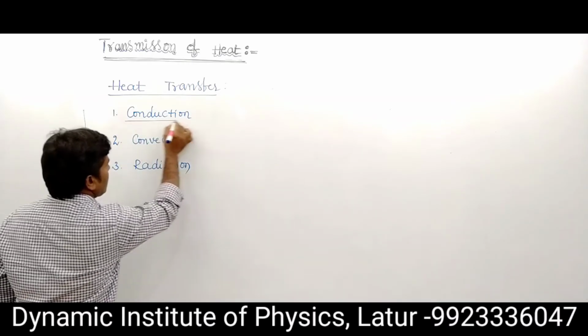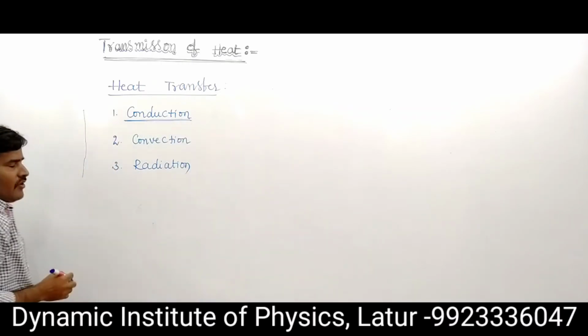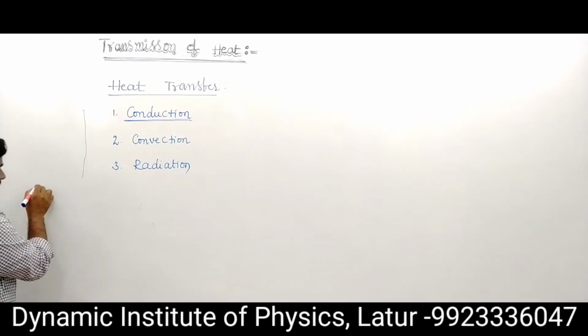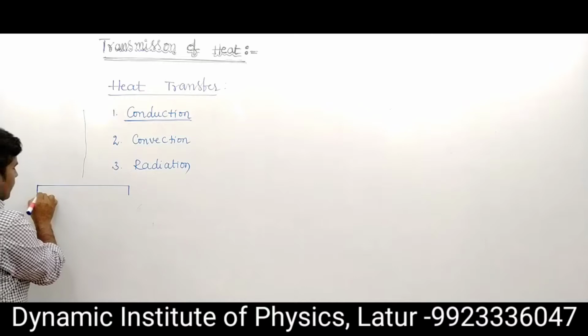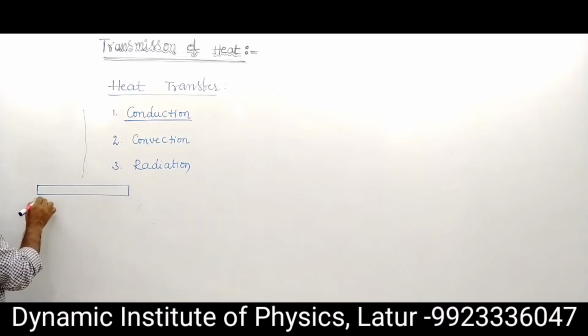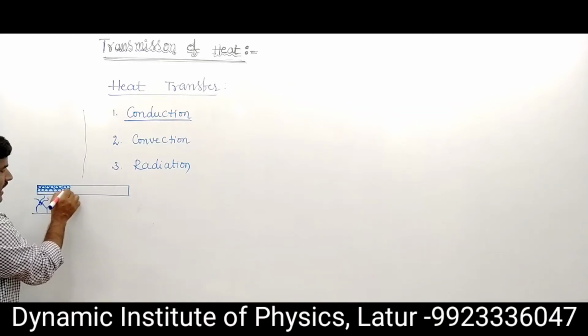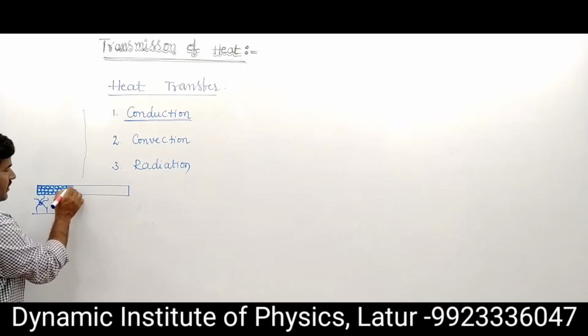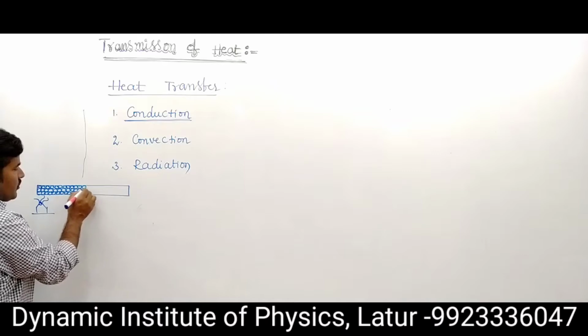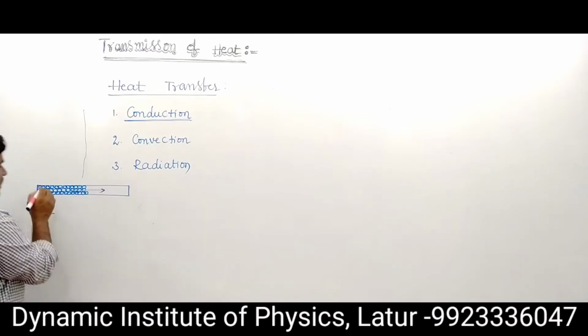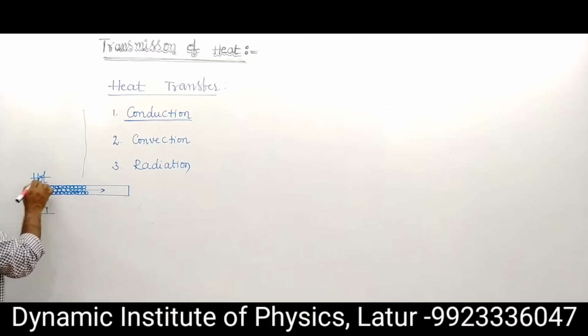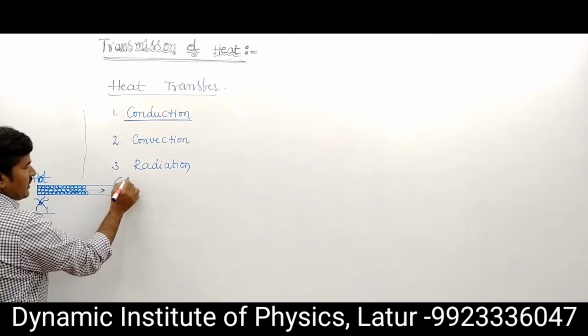But conduction, what is conduction? Conduction means heat transfer without migration of the particles. This is one rod. Heat is given to this system, then heat flows from one side to another side without migration of particles. The particles do not migrate, but heat is transferred. This is a hot position, this is a cold position. The particles are not moving, but heat is transferred from the hot position to the cold position.